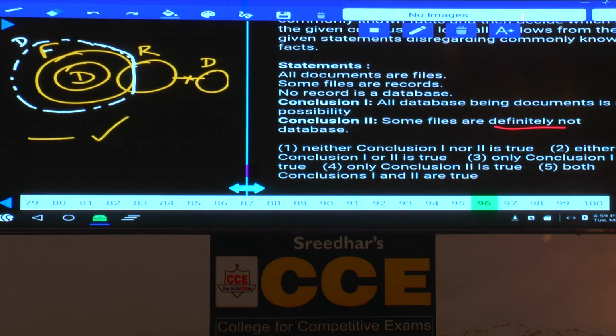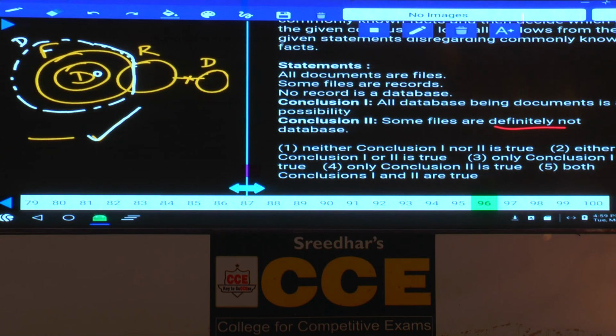Alternate diagram cannot be drawn, this will be true forever. Then coming to the first one, all database or document is possible. Now this is document. Is all database or document possible or not? Why is it not possible here? All database or a document.